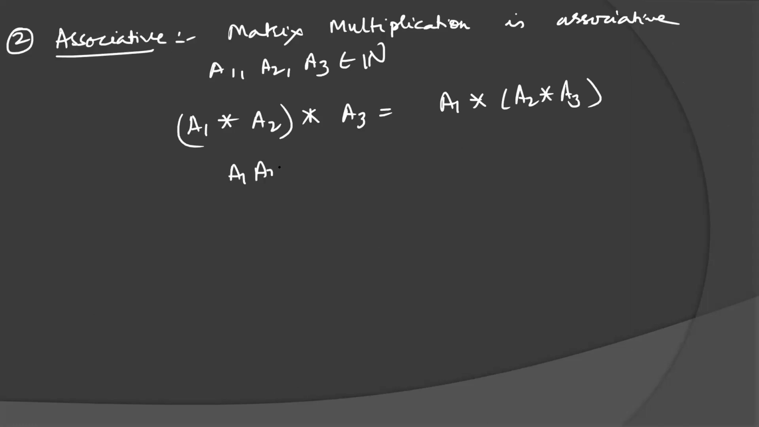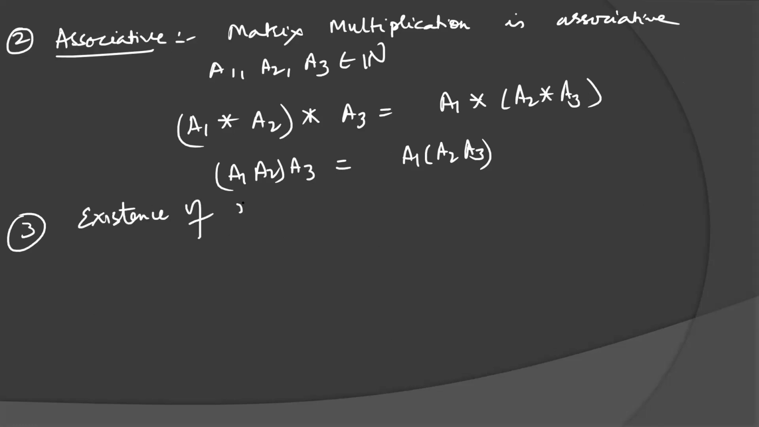Or you can say that (A1 A2) A3 is equal to A1 (A2 A3). And this we know very well. It will be satisfied in the case of matrices. Third is existence of identity. Let the identity element be again in the form of a matrix only.